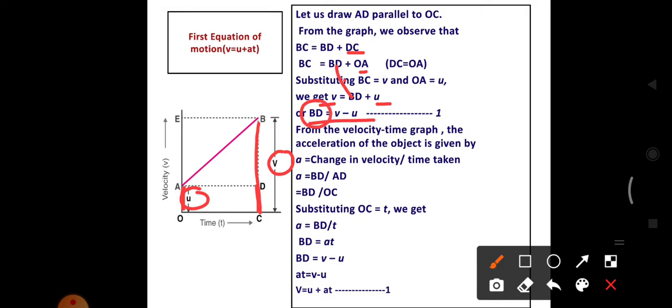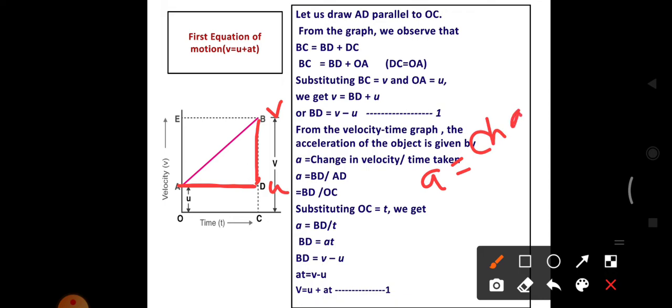So how to calculate the value of BD? In acceleration, we know this is the initial velocity, this is the final velocity and this is the time. Acceleration is the change in velocity by time. The change in velocity is V minus U, which we can write as BD, and the time is AD.